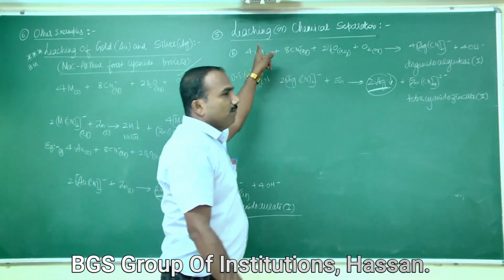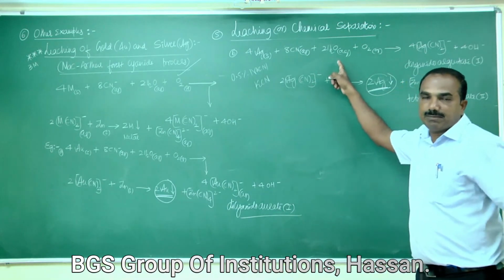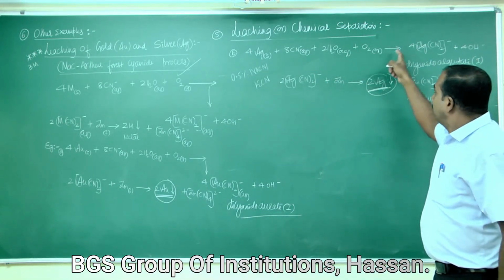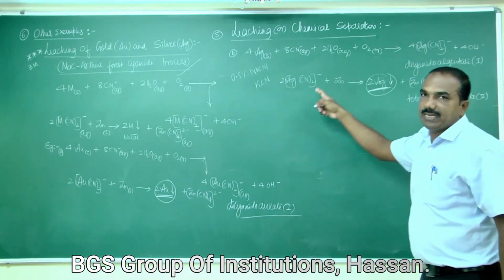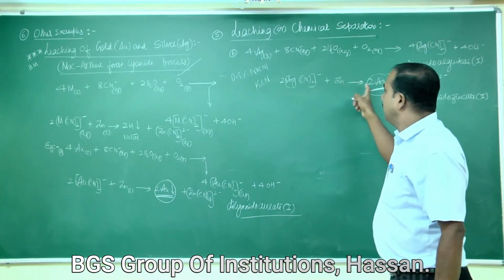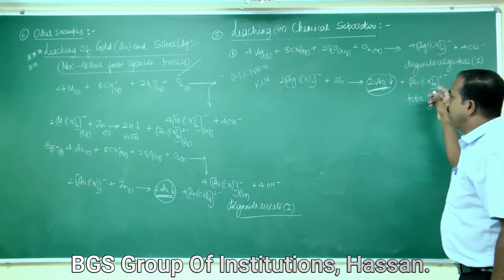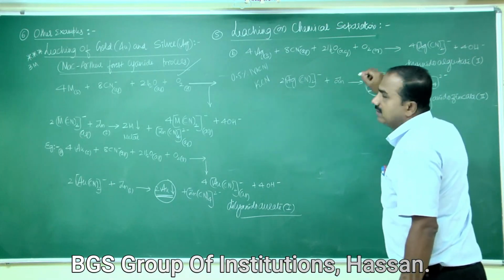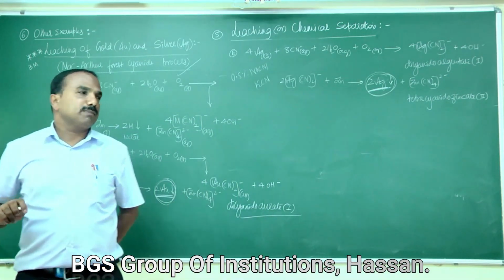Here also, 4Ag solid plus 8CN⁻ aqueous plus 2H2O plus O2 gas gives 4Ag(CN)2⁻ plus 4OH⁻, and 2Ag(CN)2⁻ plus Zn gives 2Ag plus Zn(CN)4 2⁻. So the metals silver and gold are precipitated.